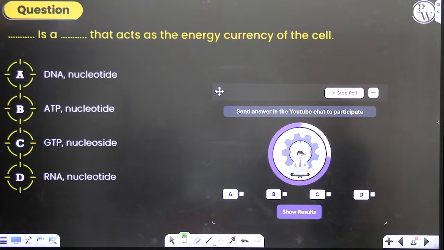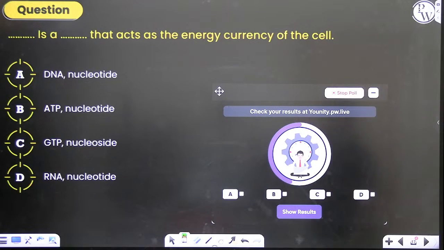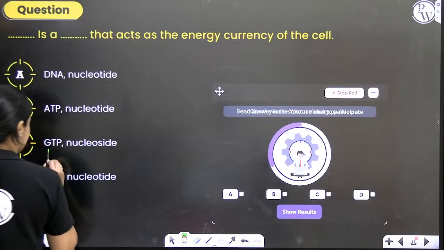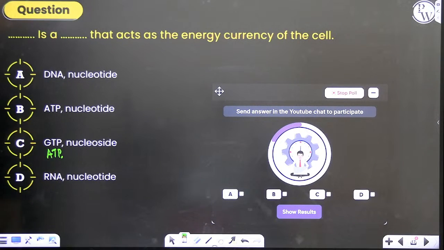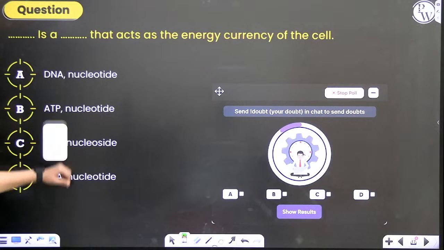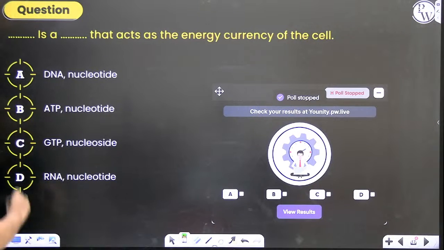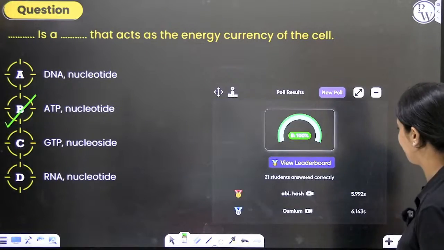Dash is a dash that acts as the energy currency of the cell. I'm sure everybody would know it is ATP, so there's not much confusion here. If only this option was ATP and nucleoside, then there might have been a confusion, right? ATP is a nucleotide. It is a nucleoside triphosphate basically. So the correct answer to this question is option B. It was very simple. I think I'll get 100% correct answers.